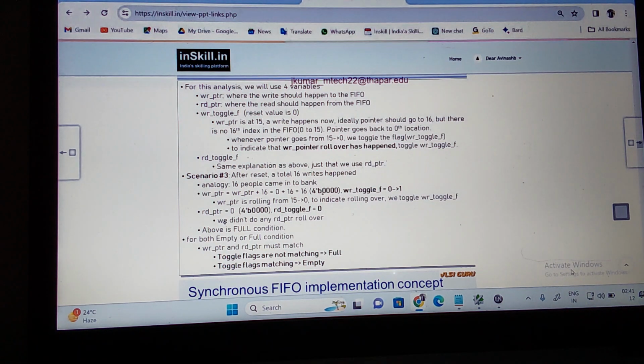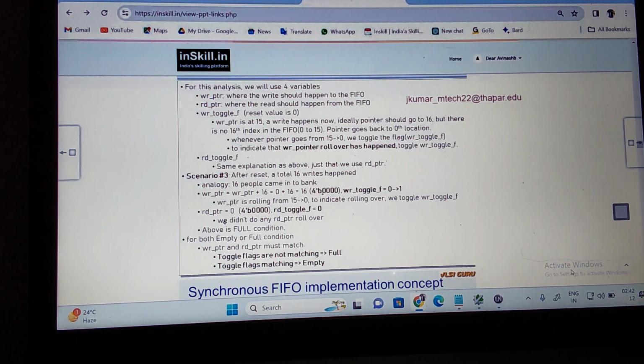What is meant by the write pointer being 15? It is at index 15. A write happens now. Ideally the pointer should go to the next index, 16. If my depth is 16, writes should happen from 0 to 15. When it is 15 and a write happens, ideally the pointer should go to 16. But there is no 16 index, since the depth of the FIFO is 16, 0 to 15. So the pointer goes back to the 0th location.